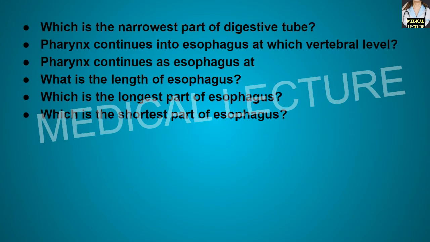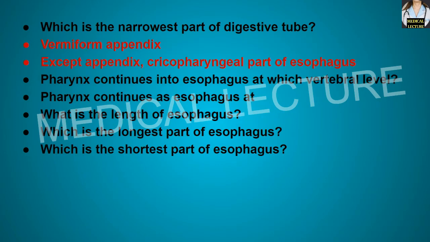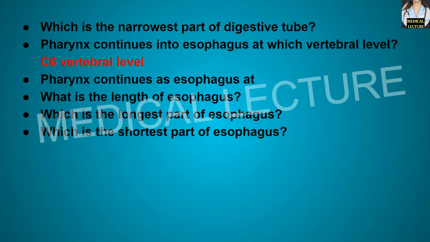Which is the narrowest part of the digestive tube? It is the vermiform appendix, and except the appendix, the second most narrow part of the digestive tube is the cricopharyngeal part of the esophagus. So the narrowest part is the vermiform appendix, while the second narrowest part of the digestive tube is the cricopharyngeal part of the esophagus. Pharynx continues into esophagus at which vertebral level? At the C6 vertebral level.